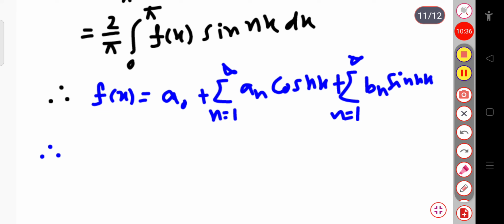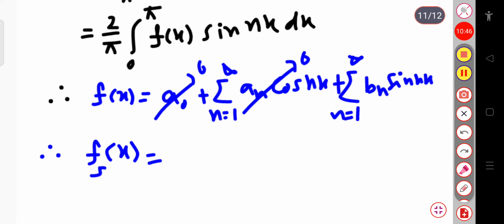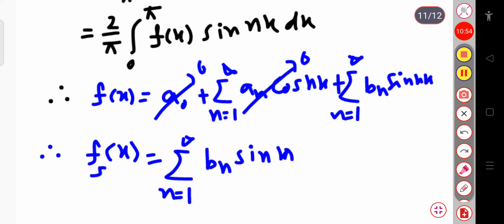Therefore the Fourier sine series, let me write fs of x, is equal to, since this term goes to 0 as well as this term goes to 0, sum over n equal to 1 to infinity of bn sin nx. Okay, so this is the Fourier sine series.